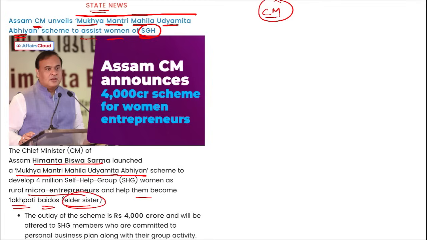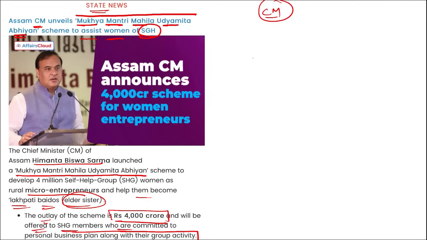Correct? That is your elder sisters. Also, the outlay of the scheme is 4,000 crore rupees and will be offered to self-help group members who are committed to a personal business plan along with their group activity. So coming back, Chief Minister of Assam, Himanta Biswa Sharma, has unveiled the Mukhya Mantri Mahila Udyamita Abhiyan scheme to assist the women of self-help groups.